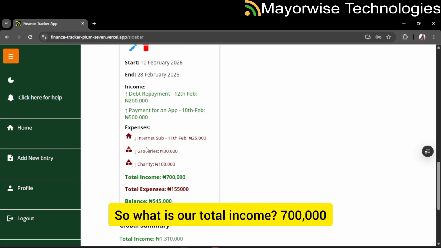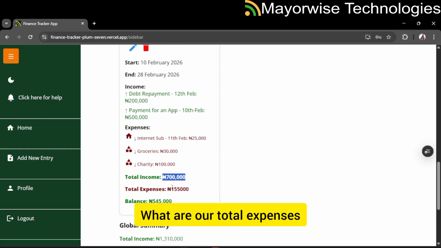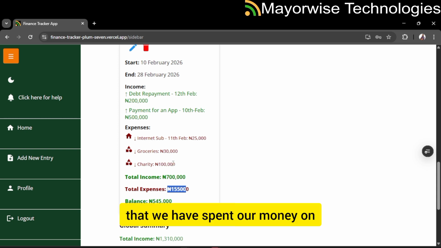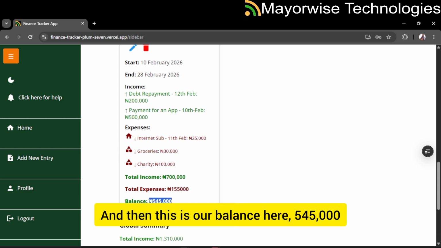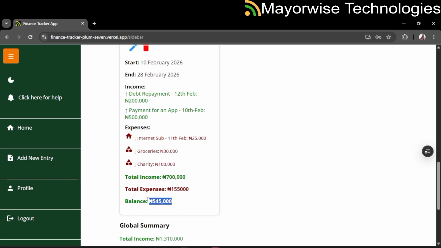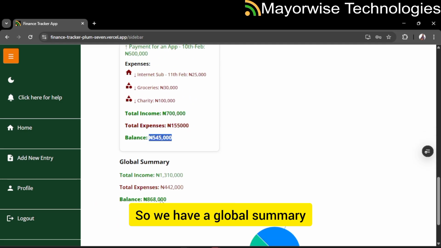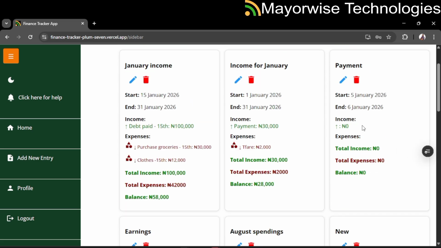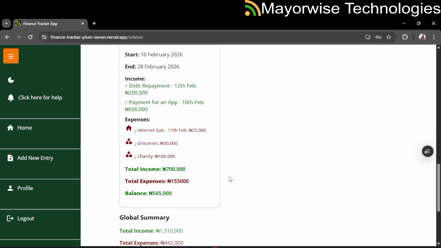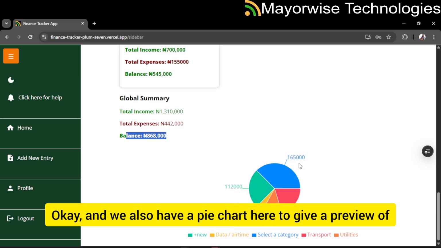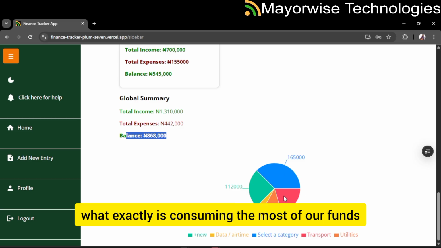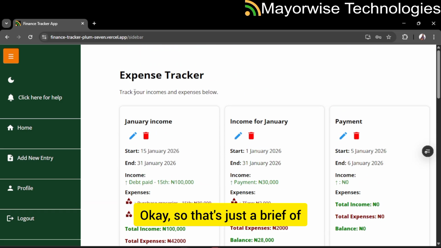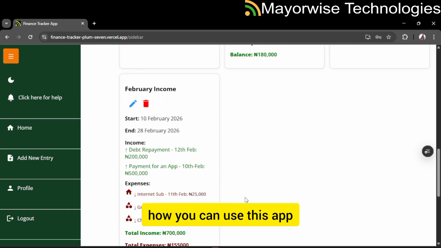Okay, so what is our total income? 700,000. What are total expenses? So everything that we've spent our money on. And then this is our balance here, 545,000 naira. Okay. So we have a global summary. This is a total summary of all the cards that have been created in the past. Okay. And we also have a pie chart here to give a preview of what exactly is consuming the most of our funds. Okay. So that's just a brief of how you can use this app.